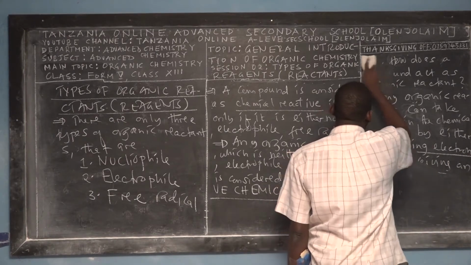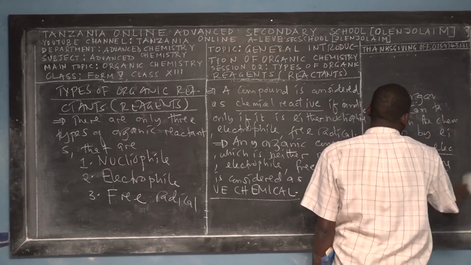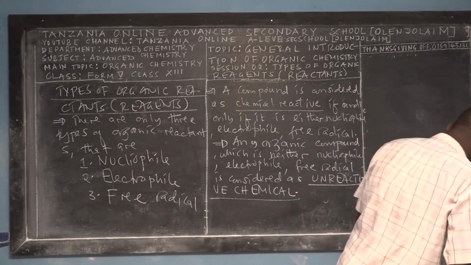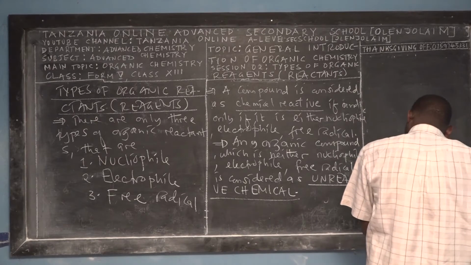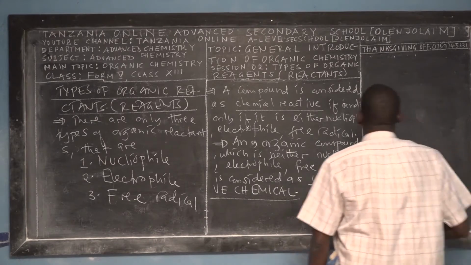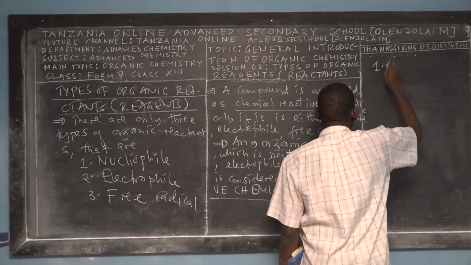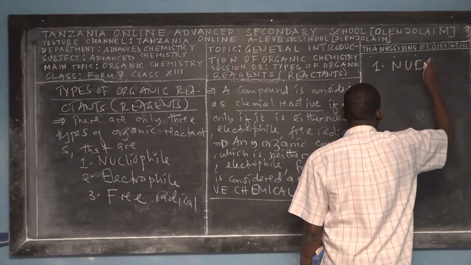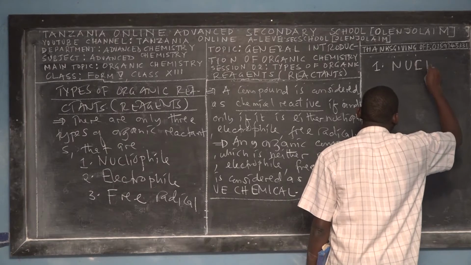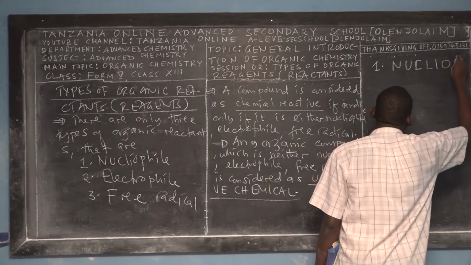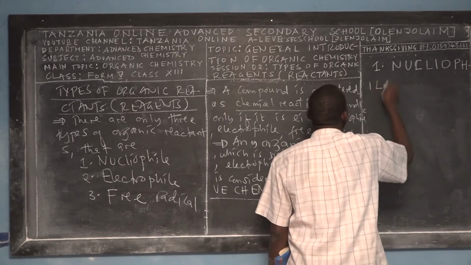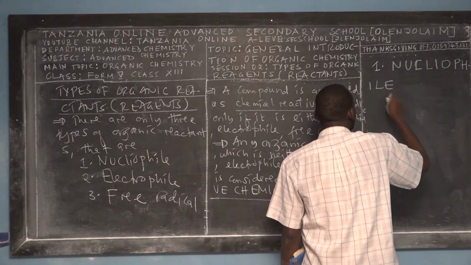So you now know the conditions of types of organic reagents that we are learning in this subtopic. Now let us begin to break down each one. This is a new terminology, a new vocabulary for you: nucleophile. Say nucleophile. Write this in your mind.